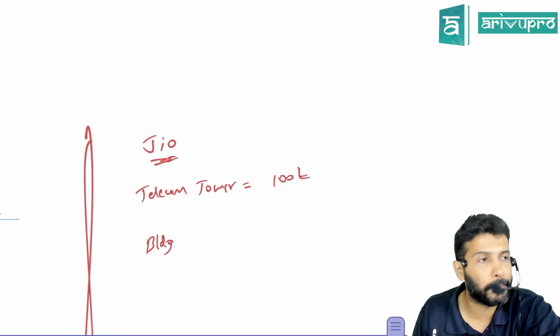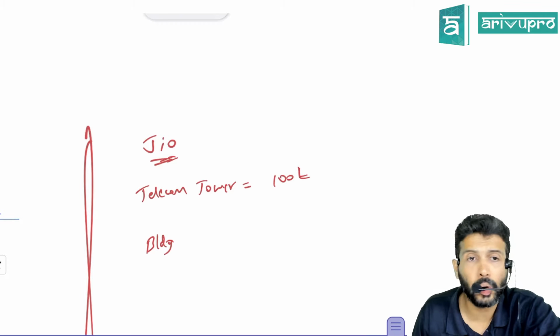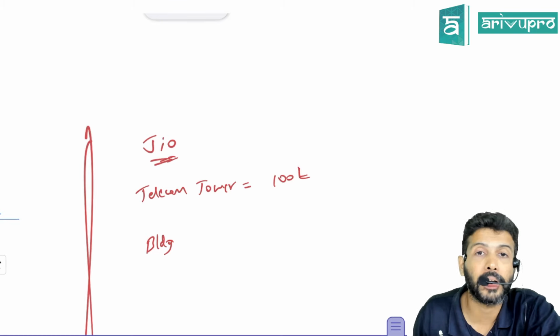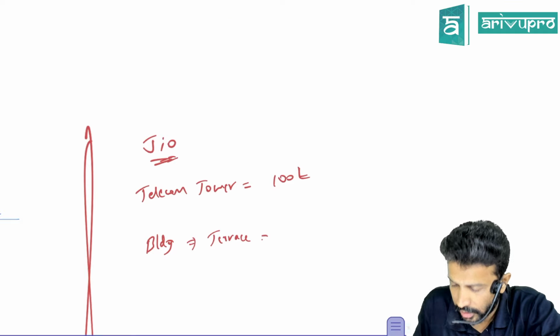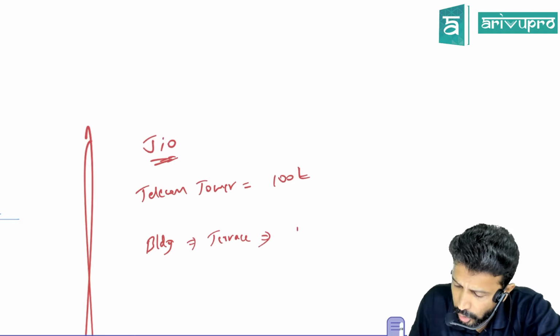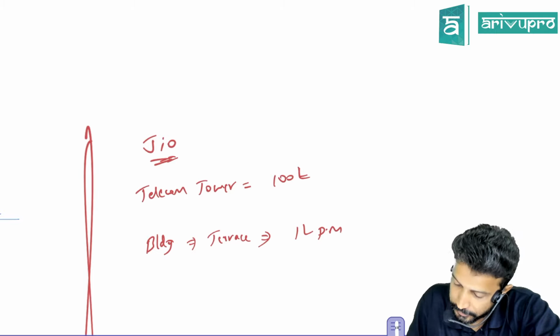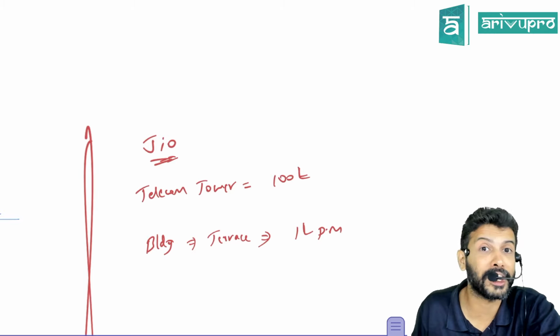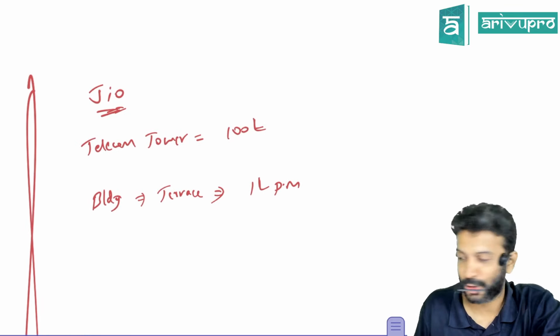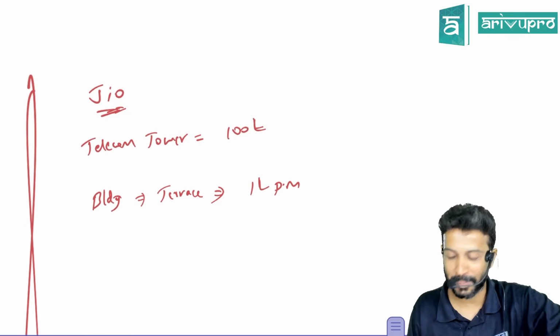So Jio's people approached this building's owner and said, I would like to install the telecom tower on your building's terrace. The owner asked, what's in it for me? I'll give you a rent of 1 lakh rupees every month. Nice business, no? They say there's also a lot of radiation effect because of this, so it's not a straightforward thing. Just don't go behind money.